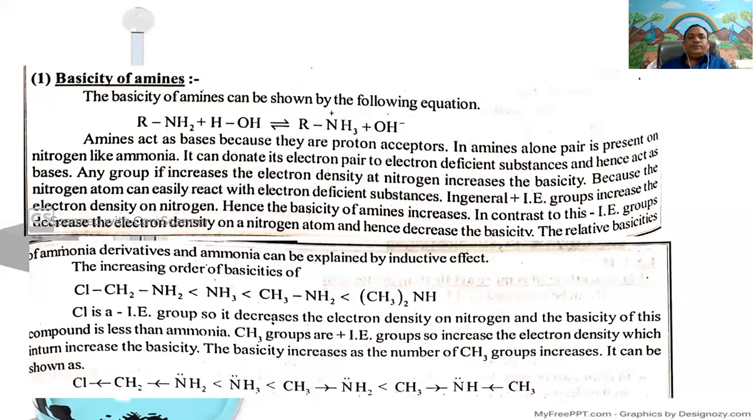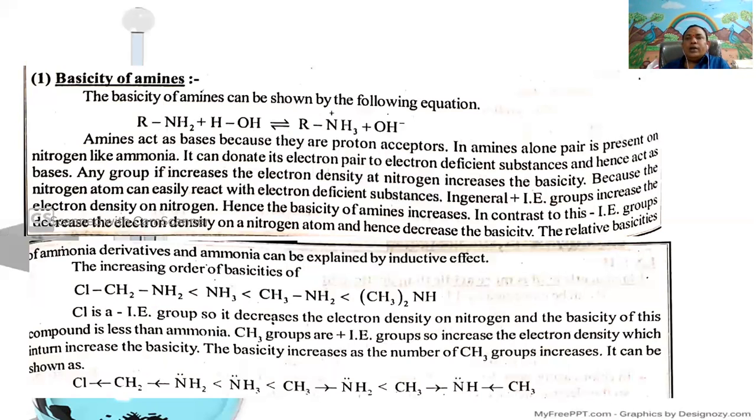In the second point, according to Arrhenius acid base theory, in the aqueous solution, a hydroxide ion donor is called a base. Here in the amines, actually the amines can easily accept a proton from the water. In the double decomposition equation, it gives RNH3 plus OH minus. In the aqueous solution, a hydroxide ion donor is called a base. Therefore, it exhibits the basic character.